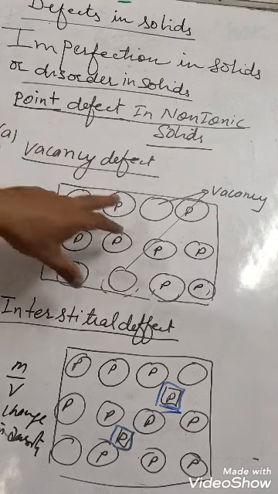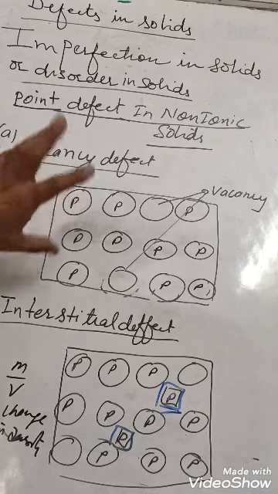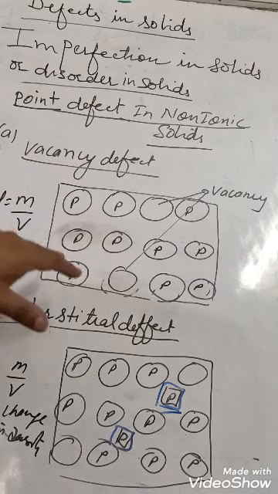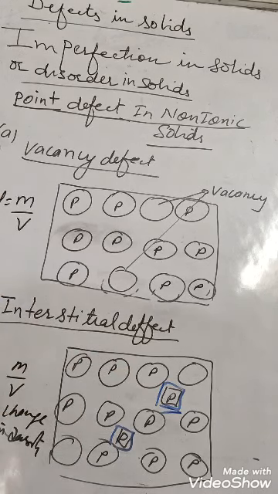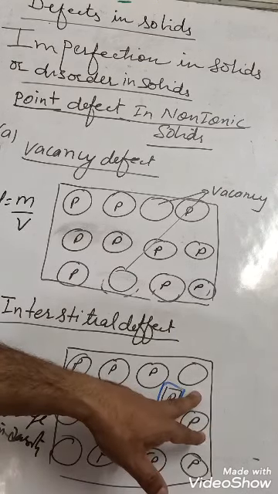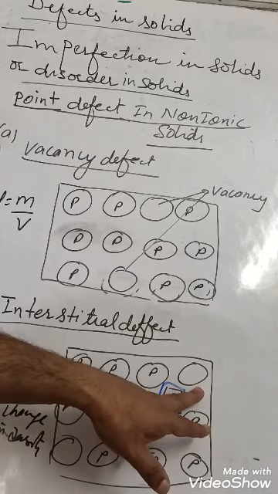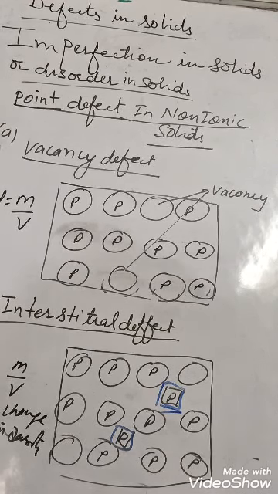So there are 2 defects here, especially we can talk about a non-ionic solid. Vacancy defect means particles are missing, 20 students are there but 2 students are missing, so density will decrease. Interstitial defect: all students, all particles are present, but 2 particles are not seated at their proper position. They are shifted from their lattice site to interstitial site, means interstices. And what are the consequences of these defects? Here there will be no change in density, but in vacancy defect density will decrease. And now we will talk about ionic defects in ionic crystals.